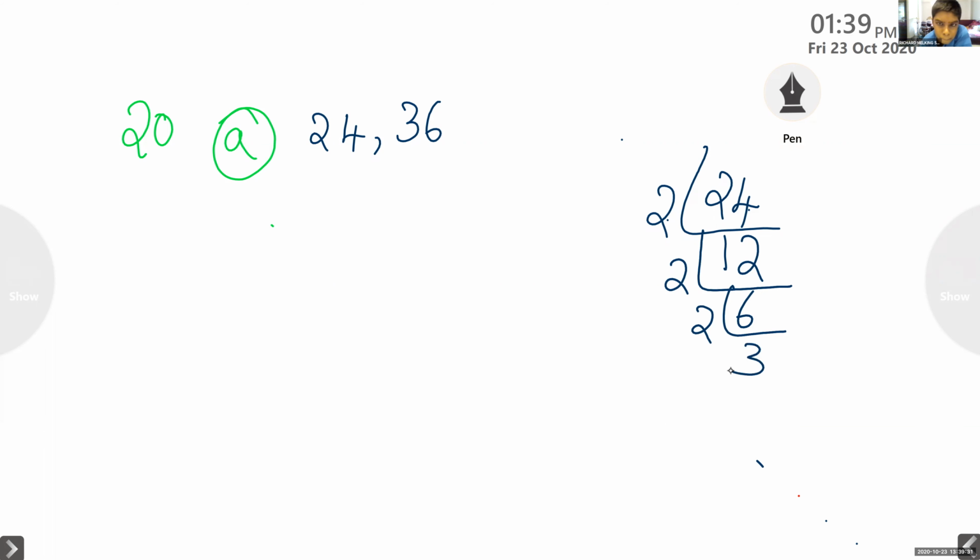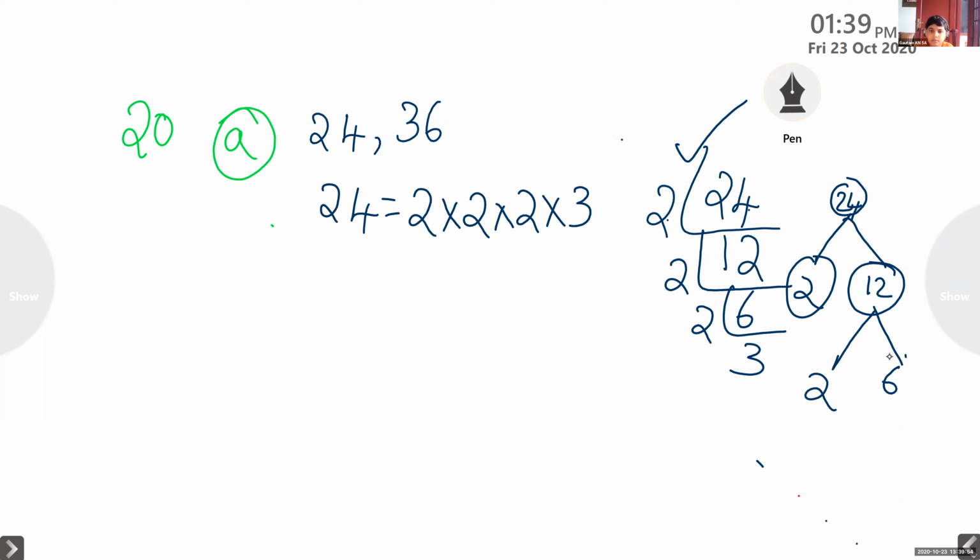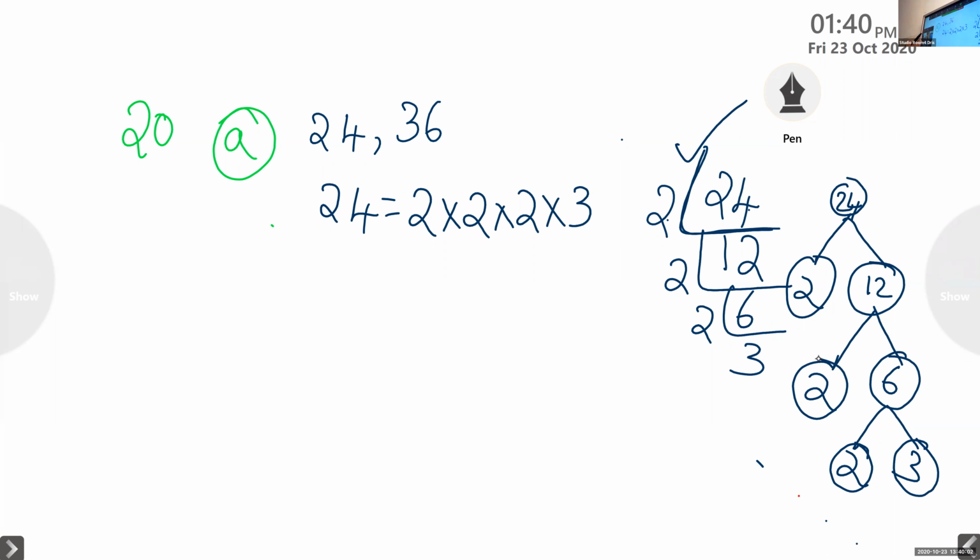So we can write 24 as 2 multiplied by 2 multiplied by 2 multiplied by 3. Children, I told you either you can do this division, or you can write 24, then 2 and 12, this is the factor tree. That is also possible. 12 is 2 and 6, and here again 2, 3. Both ways, if you do division or if you do the factor tree, the answers will be the same. You have to write the number 24 as the product of prime numbers. Ma'am, I did the prime factorization method.